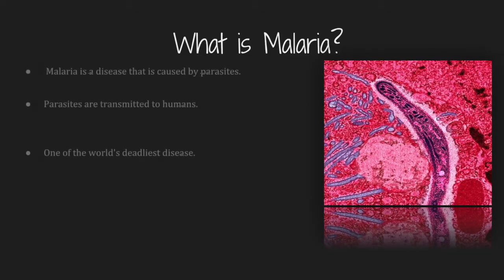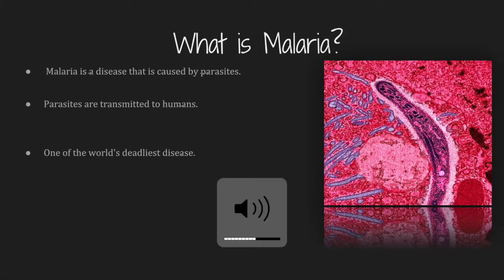What is malaria? Malaria is a disease that is caused by parasites. Specifically, it's intermittent and remittent fever that is caused by a protozoan parasite that affects the red blood cell. These parasites are transmitted to humans from infected female mosquitoes. Malaria is one of the world's deadliest diseases. The picture to the bottom right is a plasmodium from the saliva of a female mosquito moving across a mosquito cell.